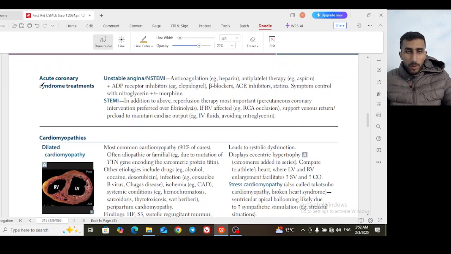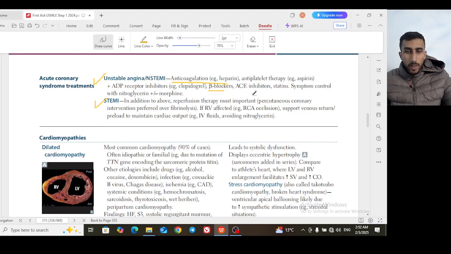For the treatment of acute coronary syndromes, it's subdivided into unstable angina and non-STEMI. They both have the same treatment, and the STEMI has the same treatment in addition to PCI, as we are going to talk about. For unstable angina and non-STEMI, first you have to give the patient anticoagulation, for example heparin. This is anticoagulation plus the famous dual antiplatelet therapy: aspirin first, and the ADP receptor inhibitor clopidogrel. So anticoagulation plus dual antiplatelet therapy, and you stabilize the patient.